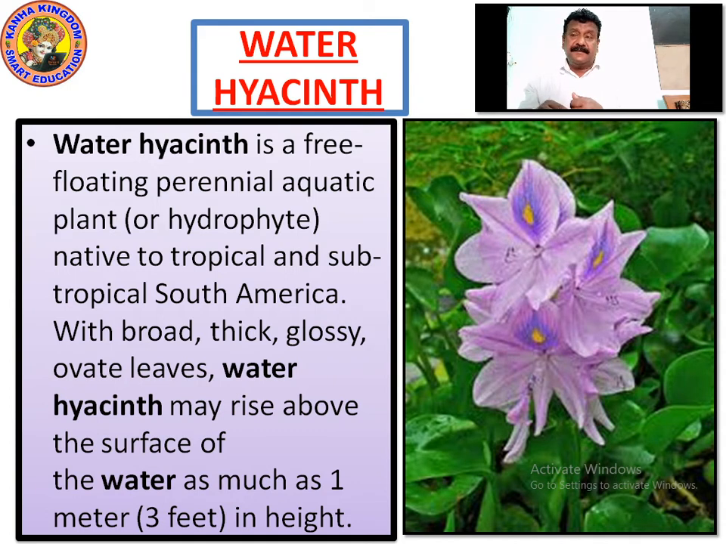So now please write this down. It's a perennial aquatic plant. Write the spelling of perennial, P-E-R-E-N-N-I-A-L, aquatic, A-Q-U-A-T-I-C, water, W-A-T-E-R, hyacinth, H-Y-A-C-I-N-T-H. This is a flower's name which almost floats on the water. Right? Please write this down. This is a floating flower. When you talk about water hyacinth, you come to know that it's a floating aquatic plant.